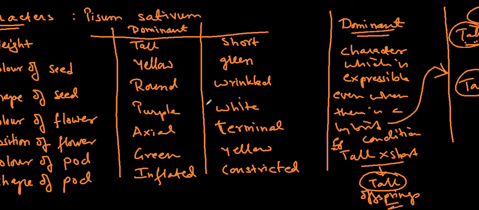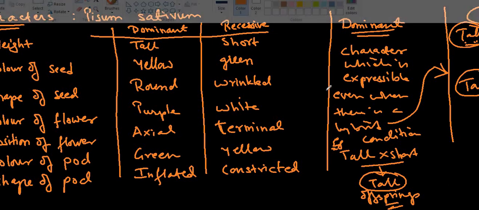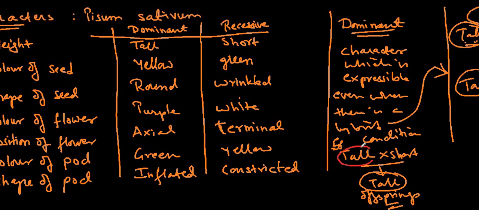Then it is considered as what? It is considered as dominant. And those which are not going to be expressed in the hybrid conditions are considered as recessive. So here in the example that I have written, let me change the color so it becomes easy for you. Here I have mentioned tall crosses with short. What are the offsprings? Offsprings are tall. Which character is not expressible?